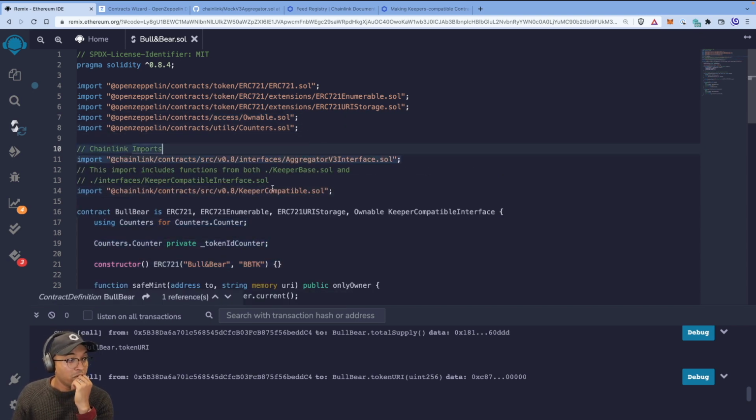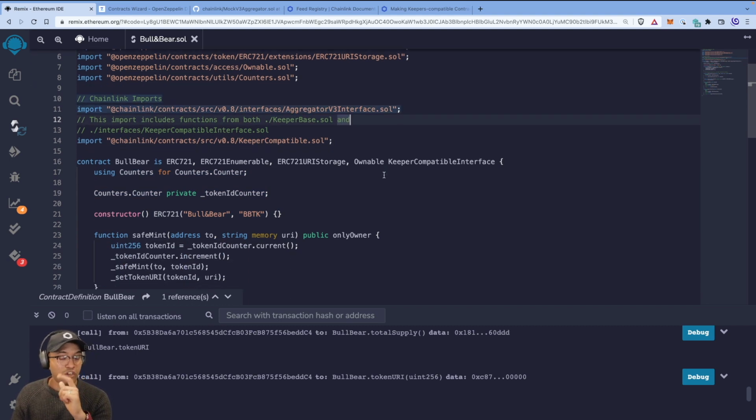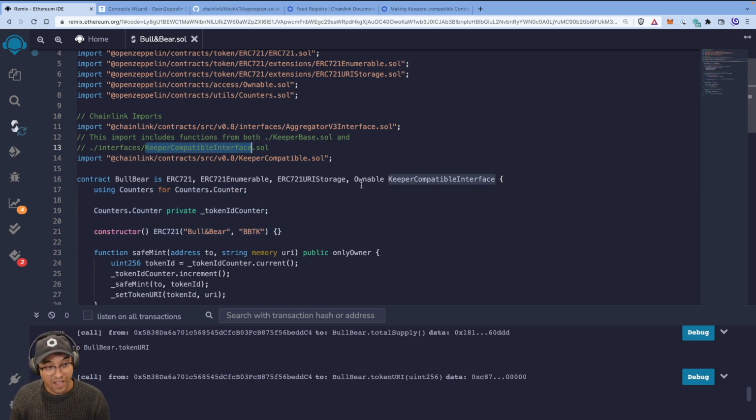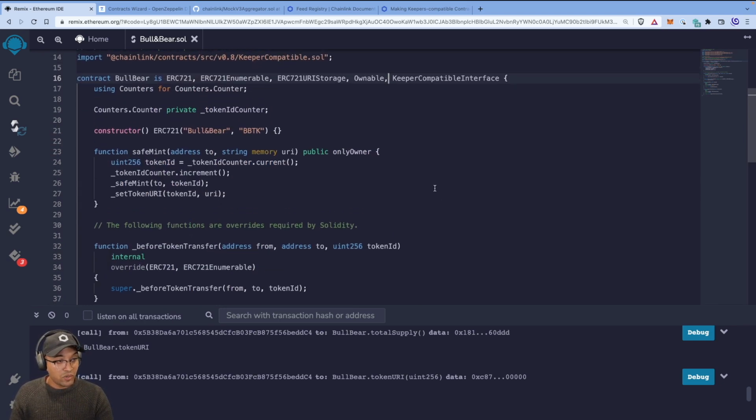So we're importing the aggregator v3 interface, which we're actually not going to use at the moment, but that's really for the price feeds. For now, we're going to start with Keeper compatible, but let's just import the two. So Keeper compatible gives us the Keeper compatible interface, which is what we need to satisfy. And now let's go down.